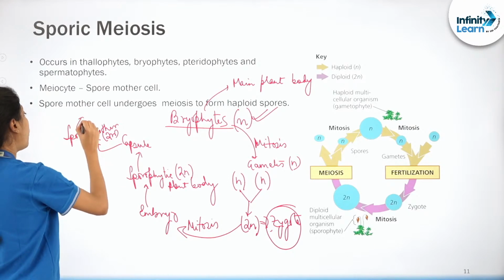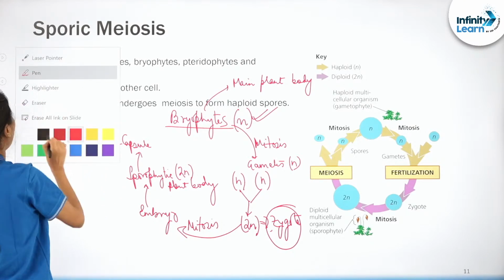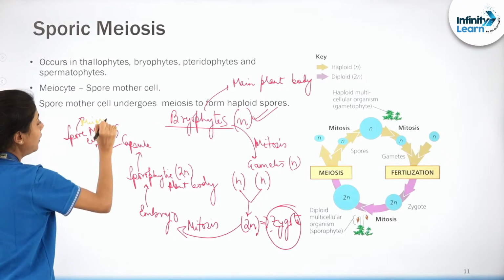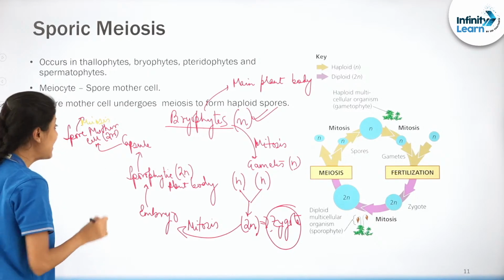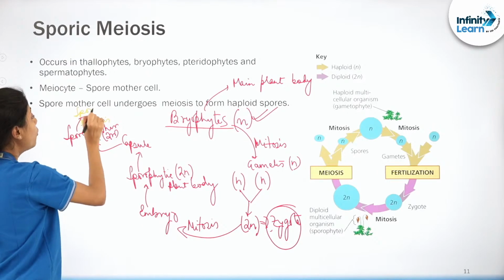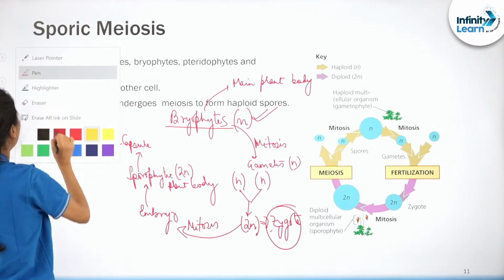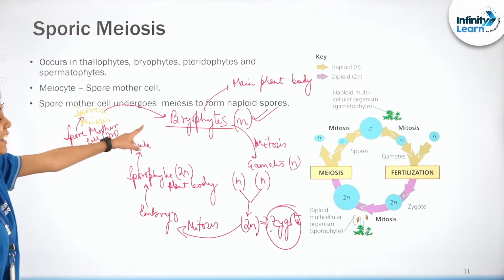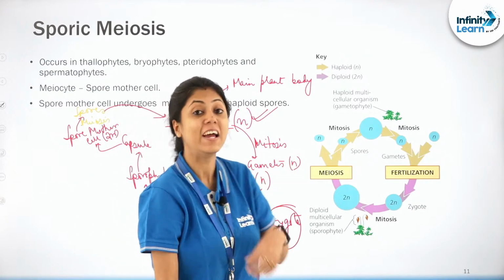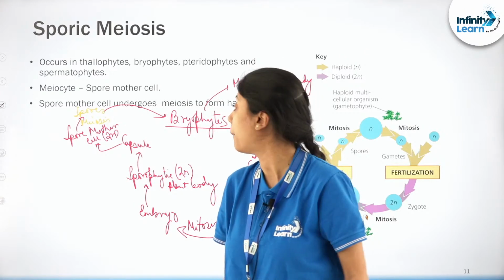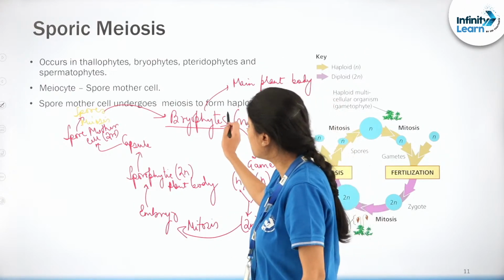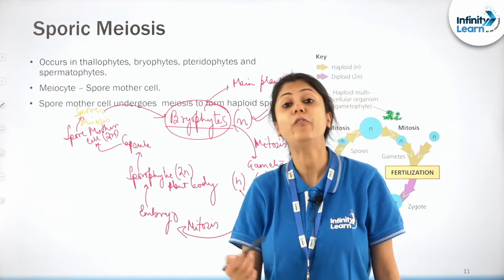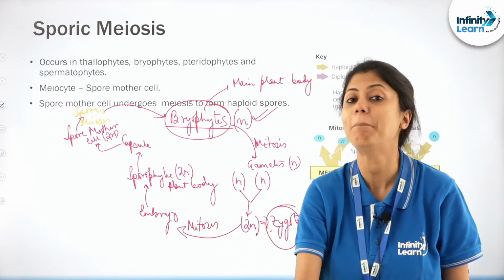And listen carefully, this spore mother cell will undergo meiosis and produce haploid spores, and these haploid spores will germinate and once again form the gametophytic or haploid main plant body.